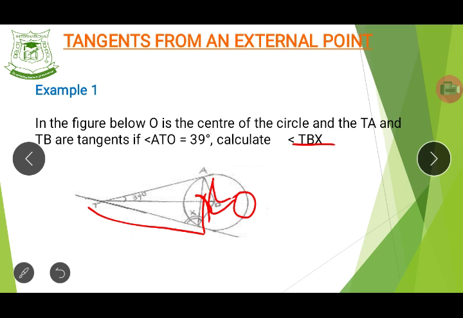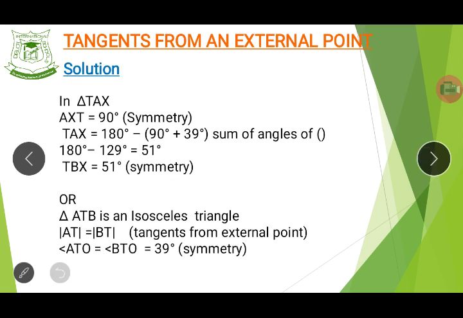looking into that, we move on and say that in the triangle TAX, that is the one that is up, good. Now it says that AX, that is this point from A to X, is equal to 90 degrees.